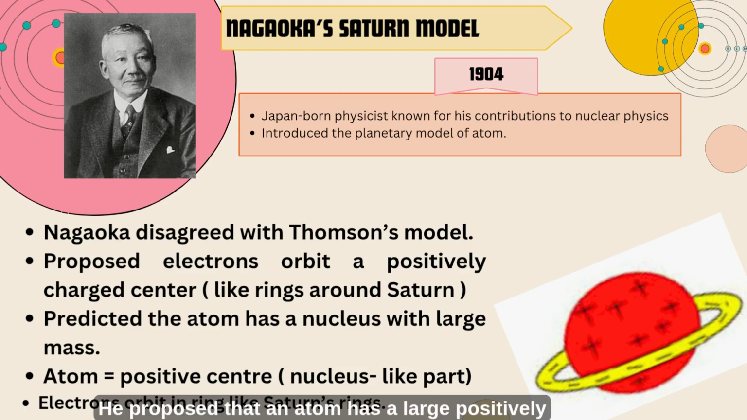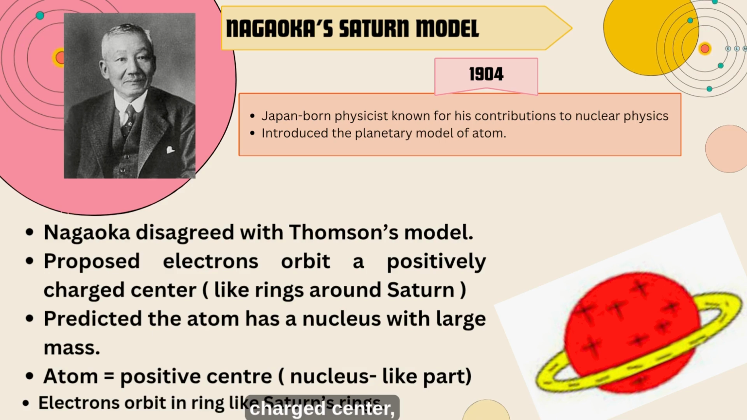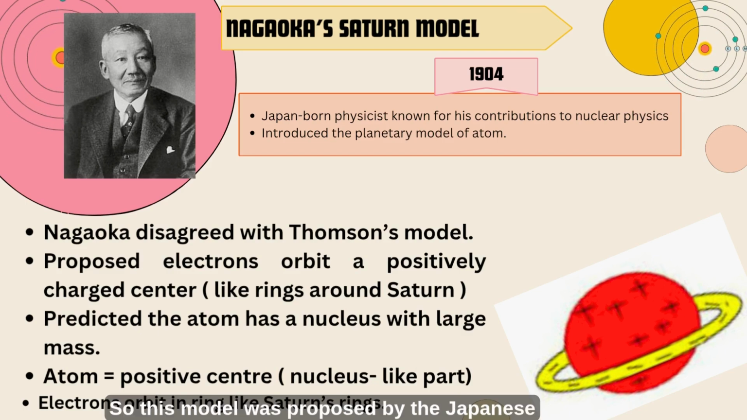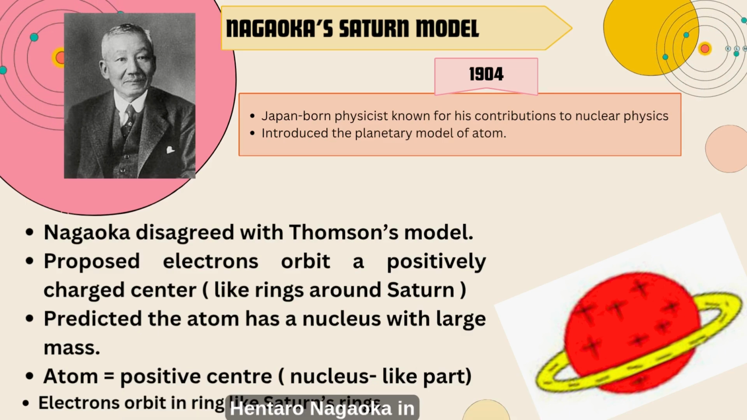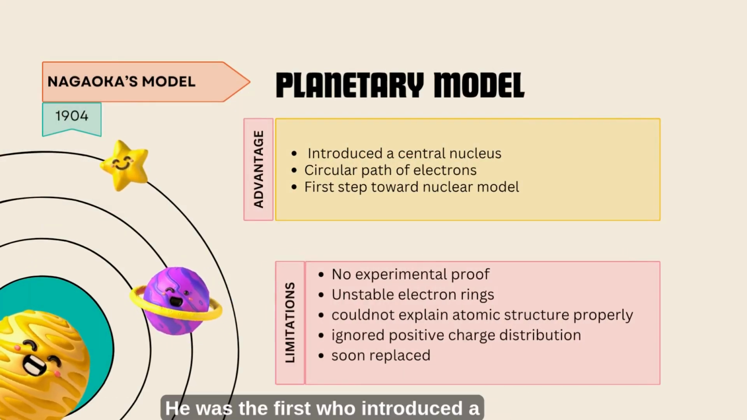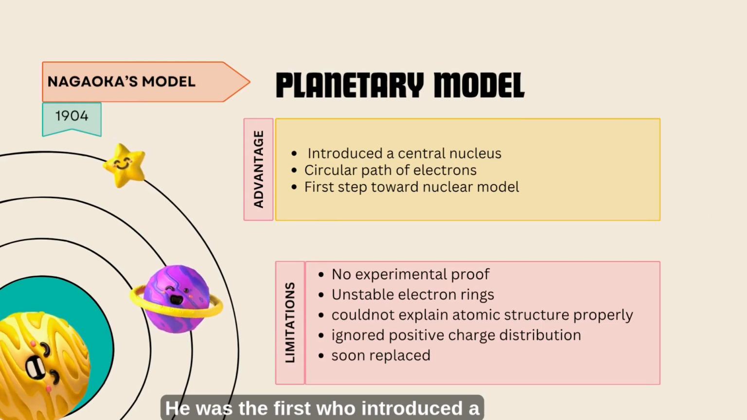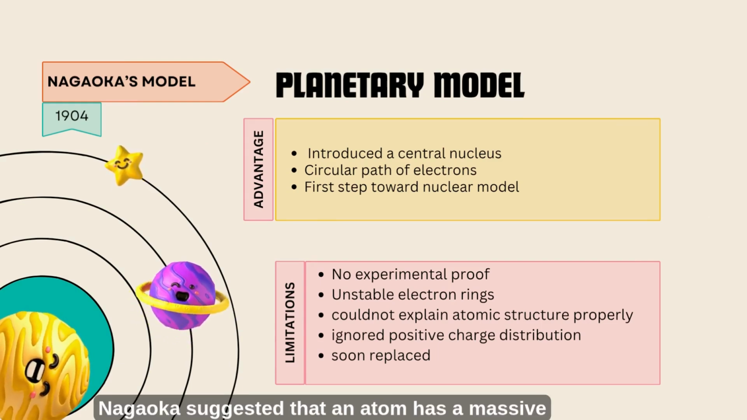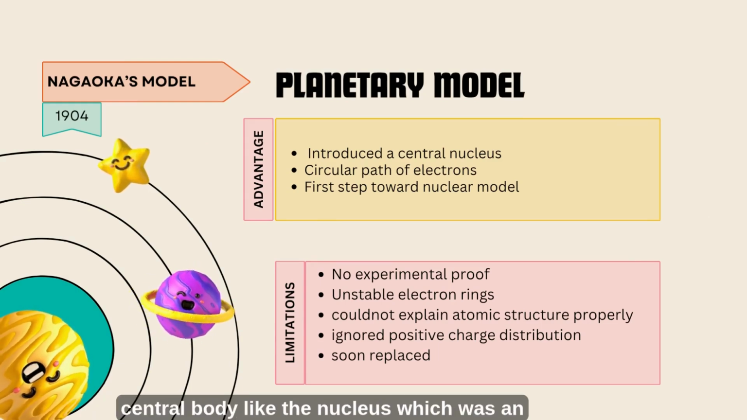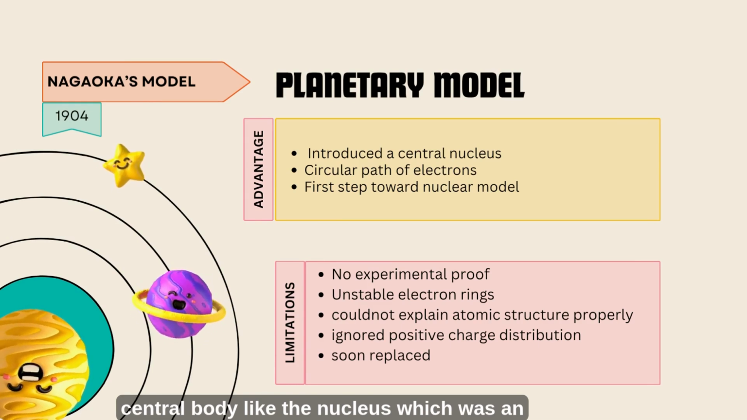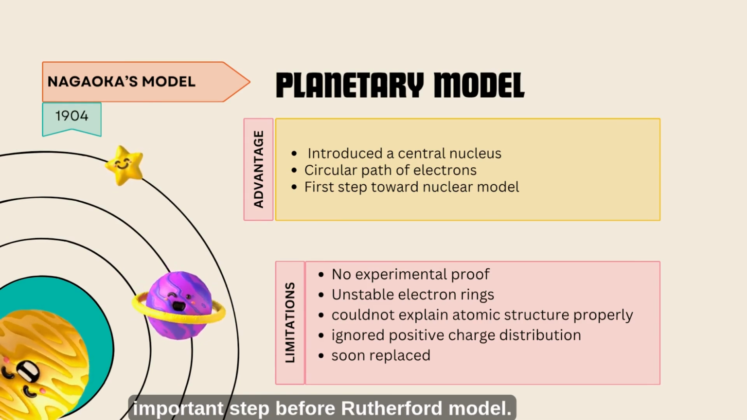He proposed that an atom has a large positively charged center, like a nucleus, and electrons orbiting around it in rings, just like the rings of Saturn. So this model was proposed by the Japanese scientist Hantaro Nagaoka in 1904. He was the first who introduced a central nucleus. Nagaoka suggested that an atom has a massive central body like the nucleus, which was an important step before Rutherford's model.